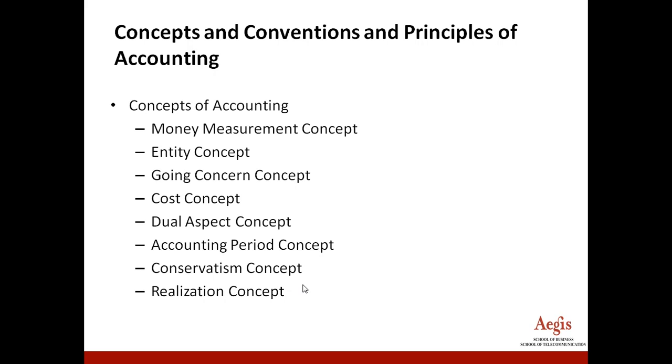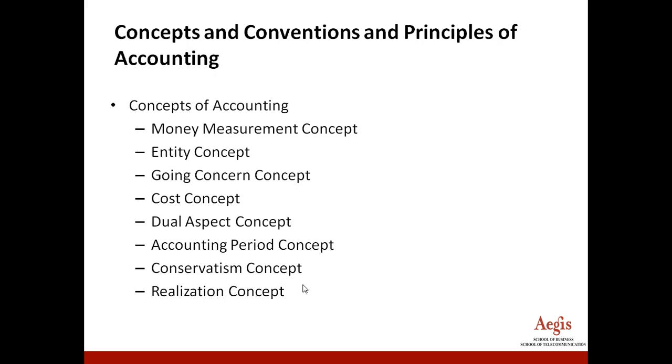Next is accounting period concept where accounting believes accounts has to be closed at the end of accounting period. It may be 12 months or it can be 18 months also. Why we do this? Because we should know whether you are in profits or losses at the end of accounting period. And if you continue business for a long period of time without having accounting period, then how do we know whether we are making profitable business or no?